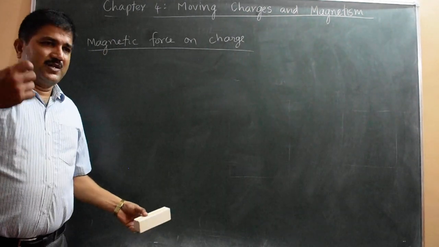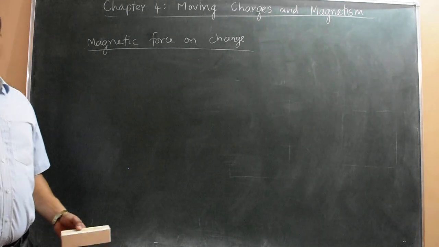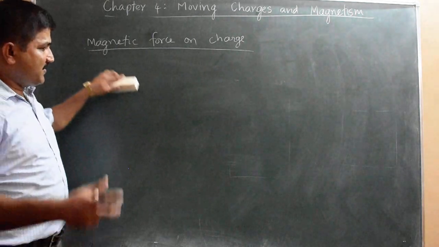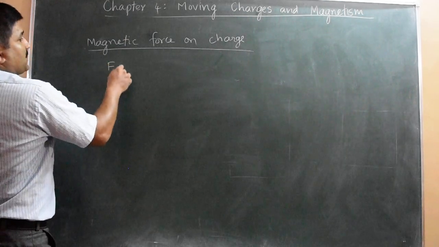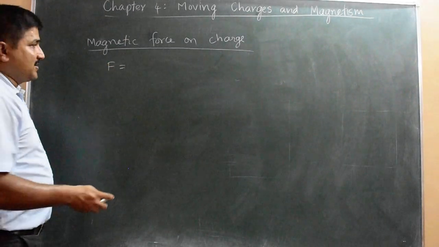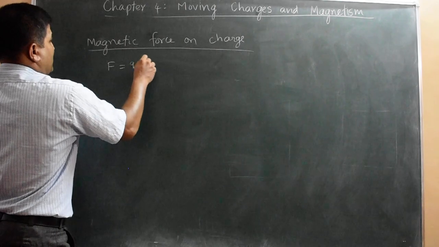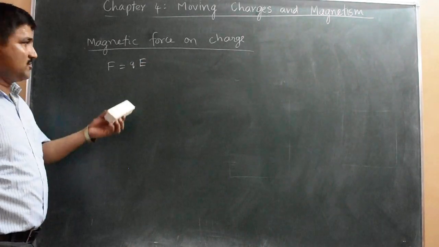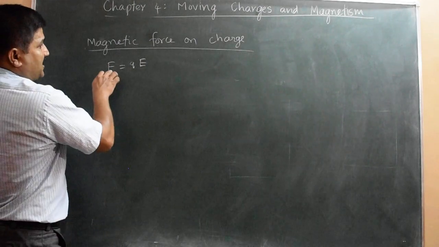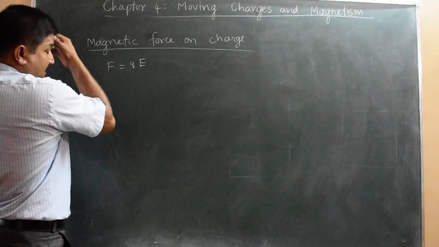Charge means it may be a proton, it may be an electron, or a group of protons or a group of electrons. Some amount of charge we express in coulomb. Whenever you place a charge in an electric field E, then it experiences a force QE, where Q is the charge, magnitude of charge also. So the force experienced by the charge is the electrostatic force. It is at rest also.